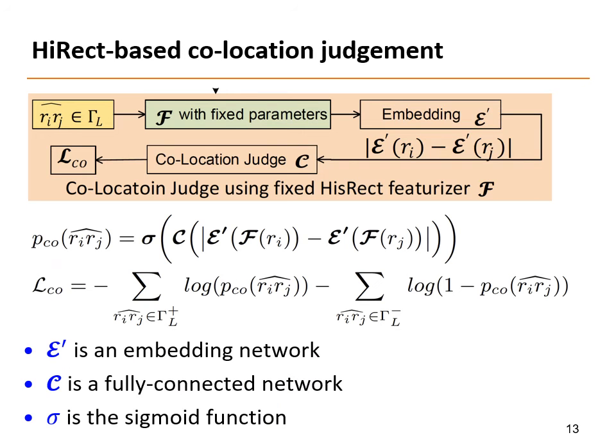After getting the HisRect feature as f, judging if two profiles RI and RJ are co-located is simple. We use an embedding layer E' to embed the HisRect features of RI and RJ. Also, we construct a feed-forward neural network C whose input is a difference vector between the two embeddings. On top of C follows the binary softmax layer. We train E' and C using routine neural network gradient descent methods, but note that the parameters of f are fixed at this stage.